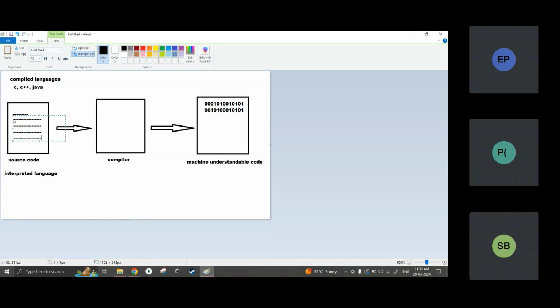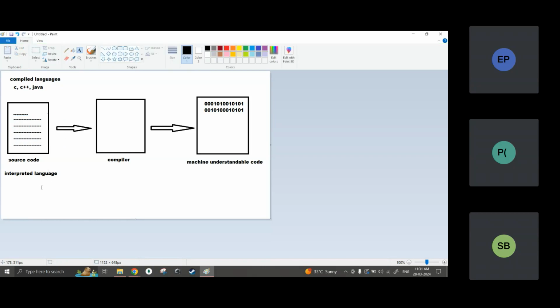Like that, a total of 6 lines of code are there. I am not able to directly run these 6 lines of code. I give the whole 6 lines of code to the compiler. The compiler processes the whole data and converts all 6 lines of code into zeros and ones, or machine understandable code.